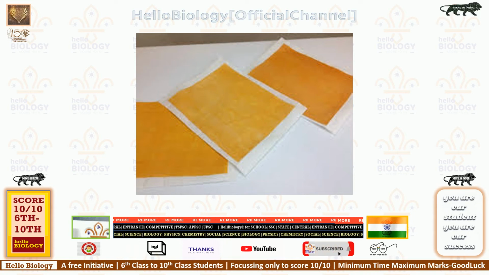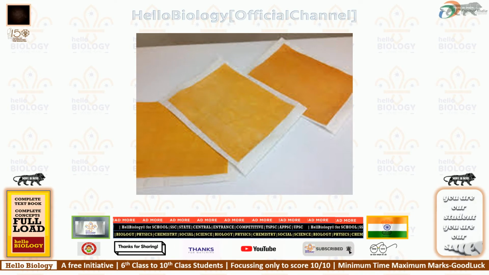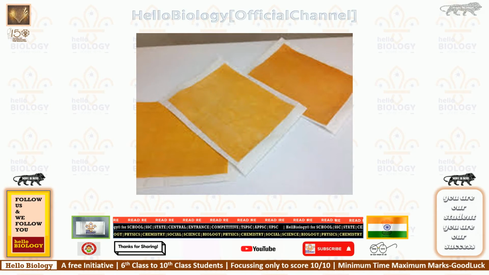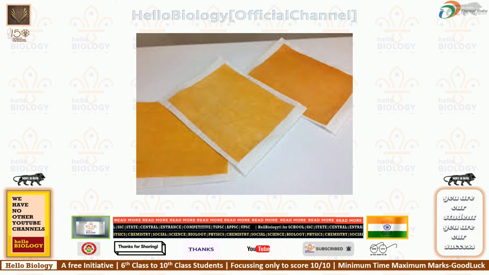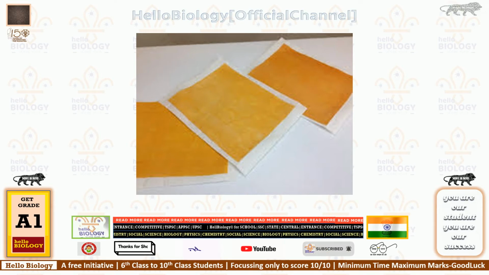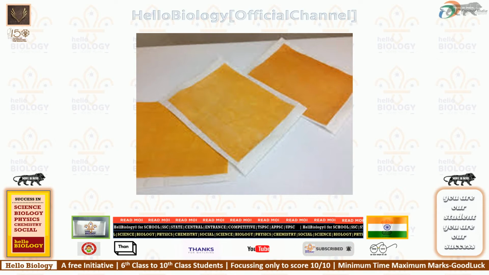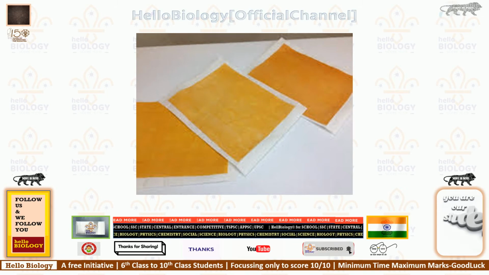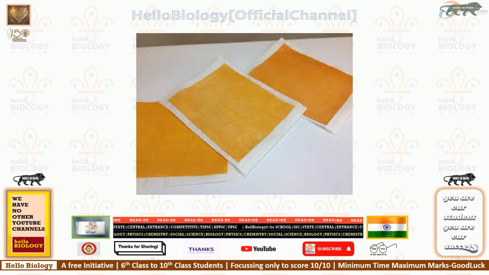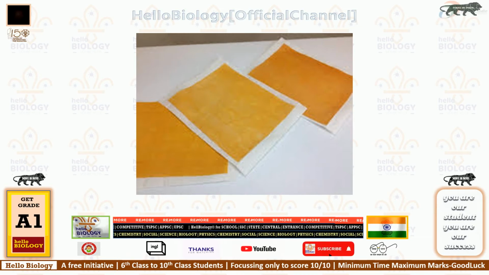If it gets a dark color, it means those food materials, juices or chemicals are acids. If it gets a light color, it means they are bases. If there is no color change, the substance is neither an acid nor a base. It is a pure one. Understood? Like water. If you dip it in water, you find no color change. Let us see table 2. Table 2 knowledge is important.